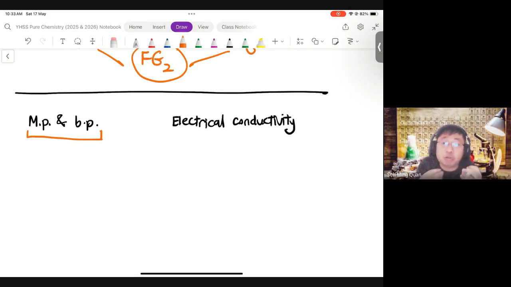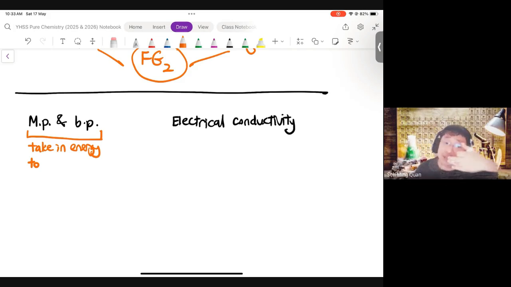Now, in order to do this change in state, you need to take in energy. So the idea is take in energy, right? That's obvious. You will need to heat something up in order for it to melt or boil. Take in energy from the surroundings, but to do what? The energy is used for something. The energy is used, we know, because in the gaseous state, the particles are further away than in the liquid state.